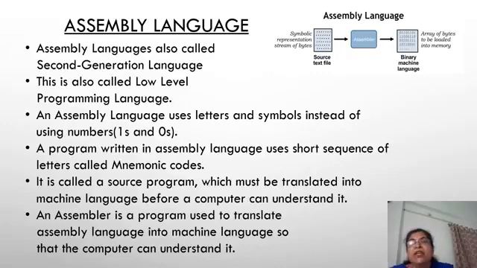An assembly language uses letters and symbols instead of numbers, that is zeros and ones. A program written in assembly language uses short sequences of letters called mnemonic codes. It is called a source program, which must be translated into machine language before a computer can understand it. An assembler is a program used to translate assembly language into machine language so that the computer can understand it.